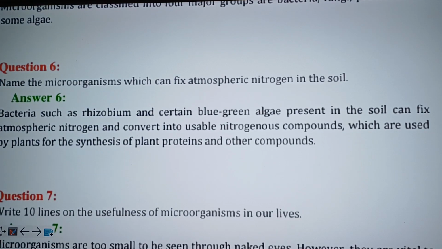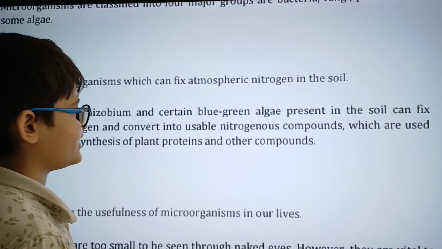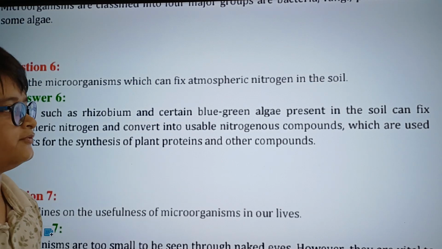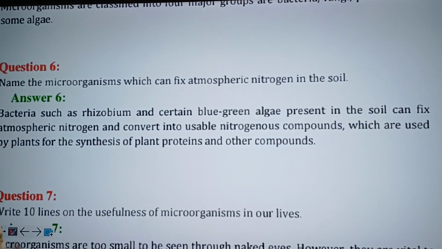Name the microorganisms which can fix atmospheric nitrogen in the soil. Answer 6. Bacteria, such as rhizobium and certain blue-green algae present in the soil can fix atmospheric nitrogen and convert it into usable nitrogenous compounds, which are used by plants for the synthesis of plant proteins and other compounds.